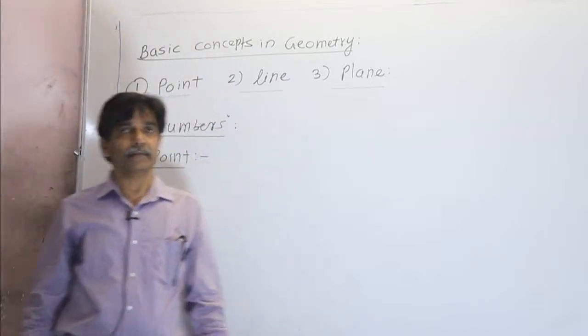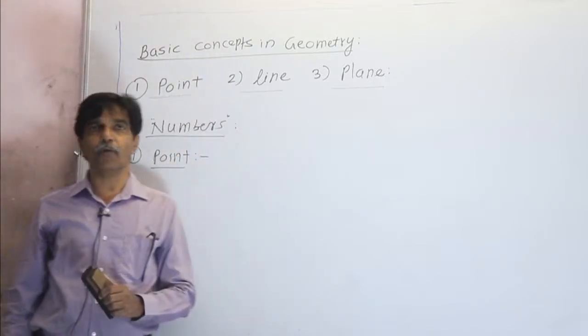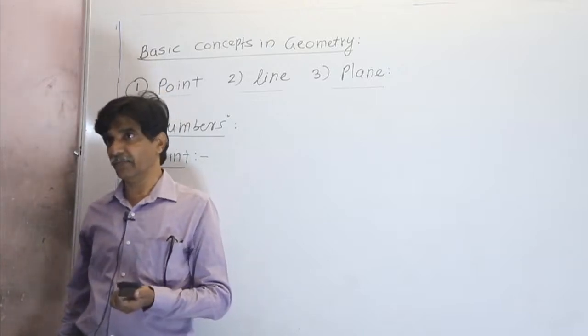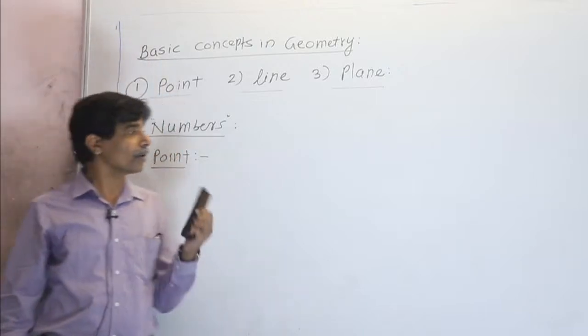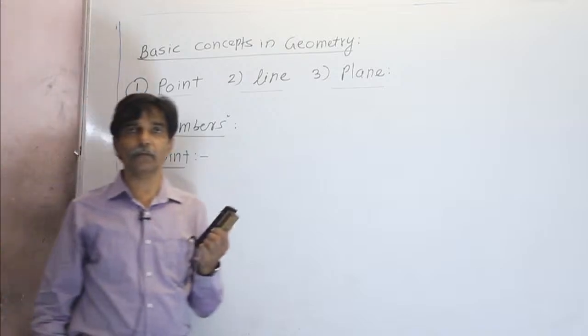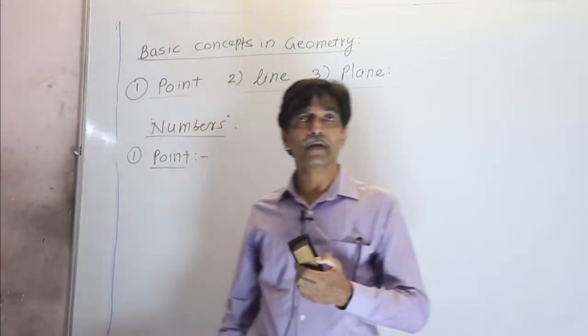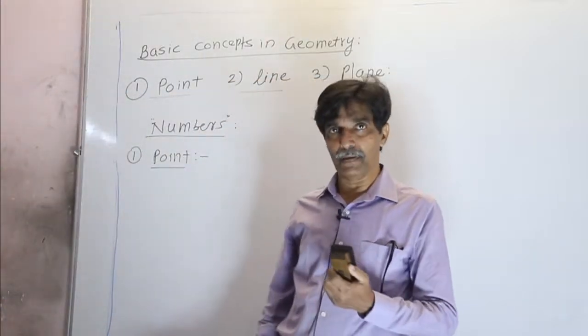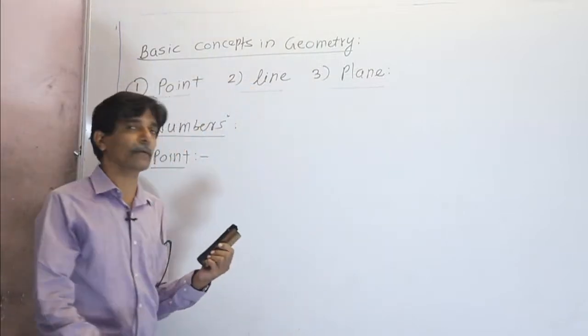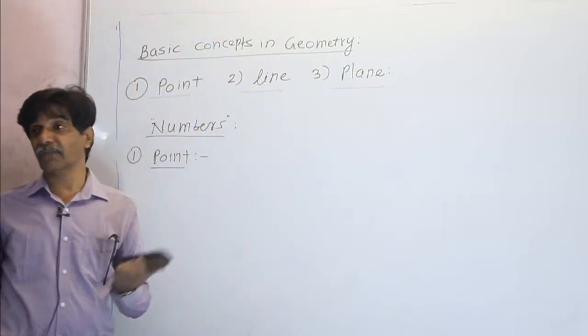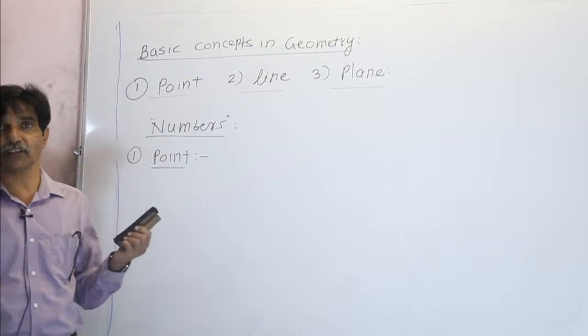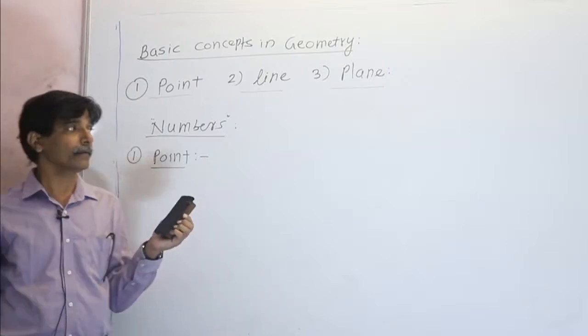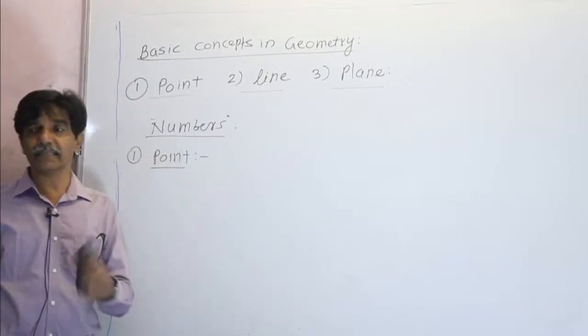It means then how do we understand the point in day-to-day life? For that, we have to understand the point by some ideas. We take an example to understand it, because there is no proper definition of point.